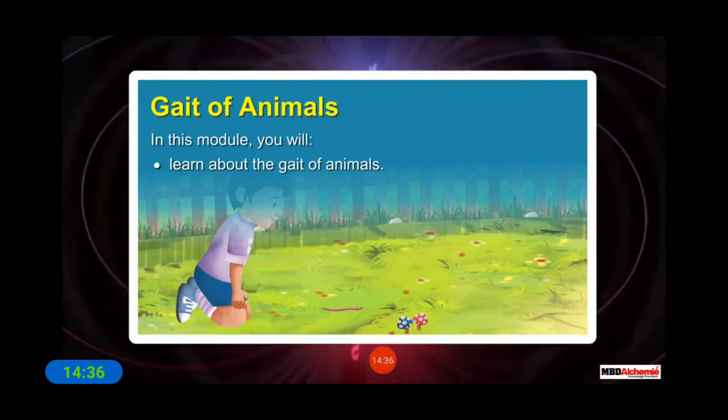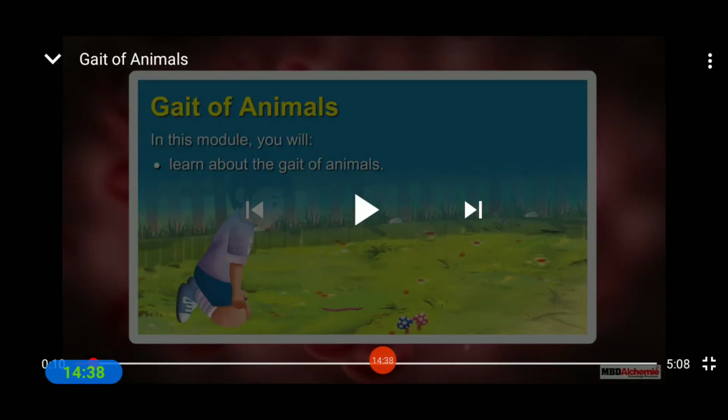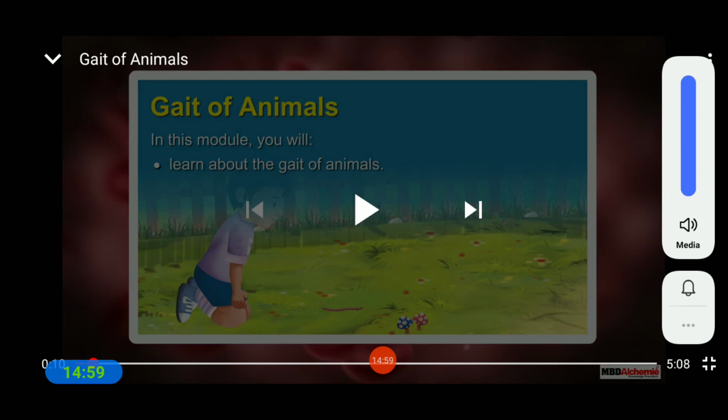In this module, students, look at this animation. You can easily understand the gaze of animals, how the animals have a different skeletal structure, and also what the main functions are that they have. So see this animation.